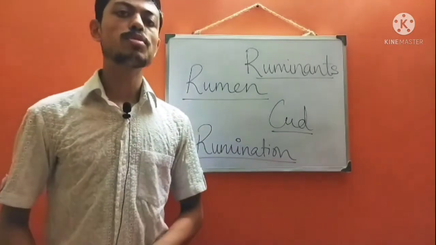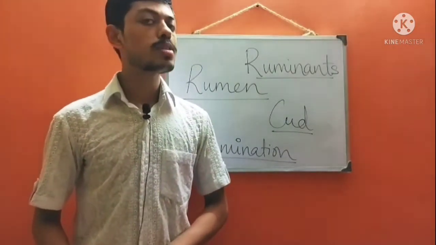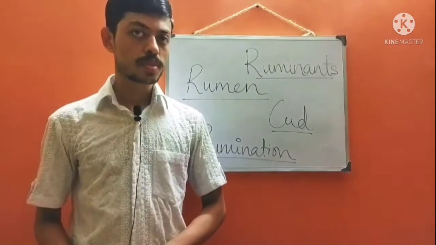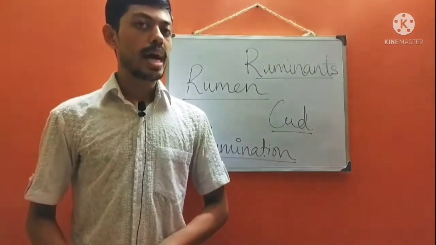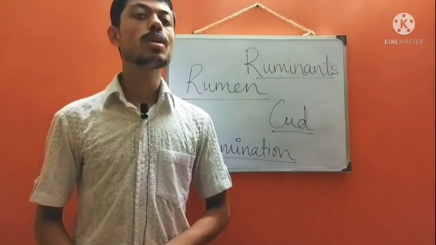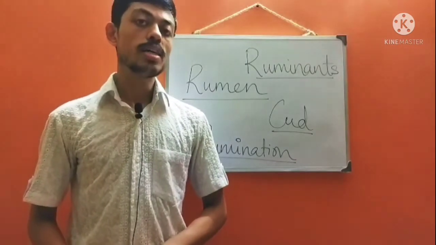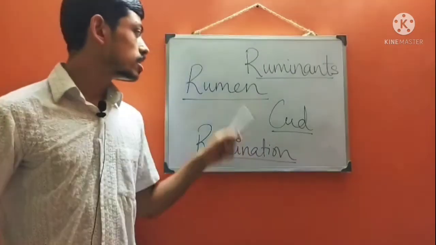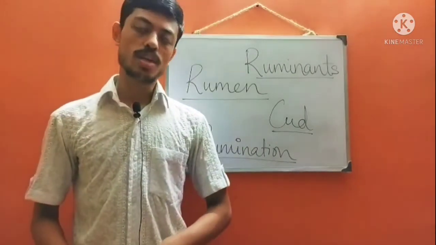Now, a question comes to our mind: how do these animals digest grass? These animals digest grass due to the presence of bacteria in the rumen part of their stomach.